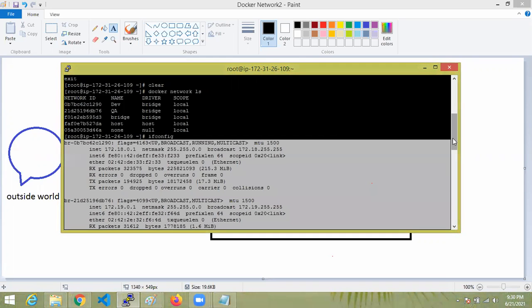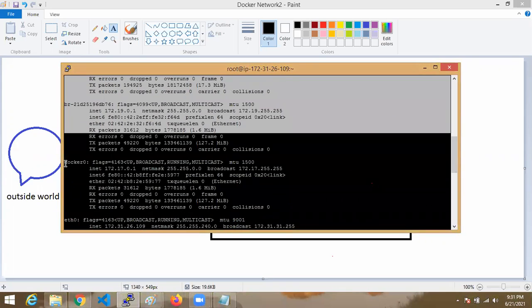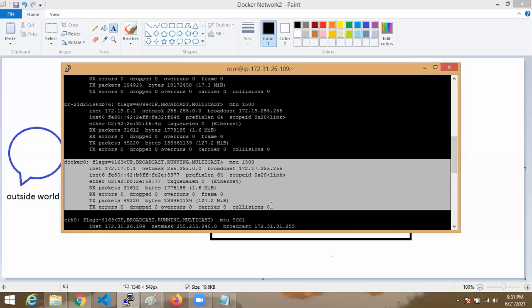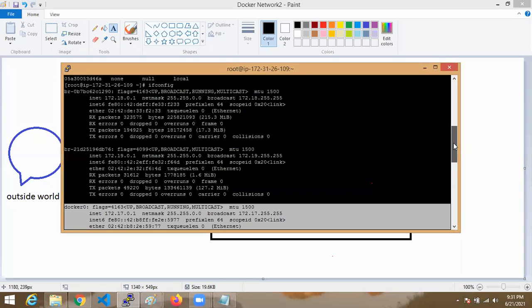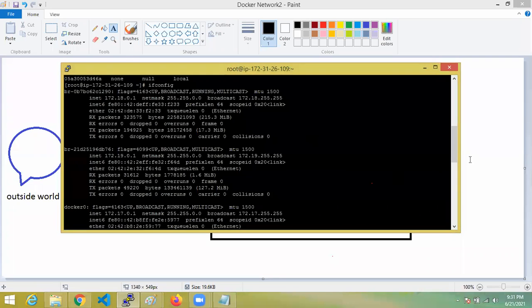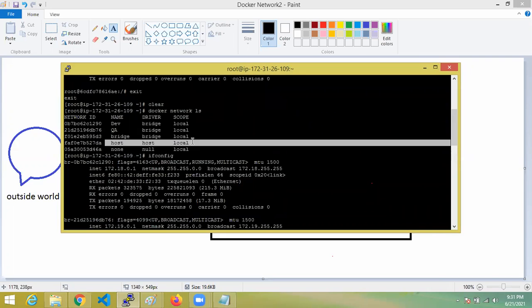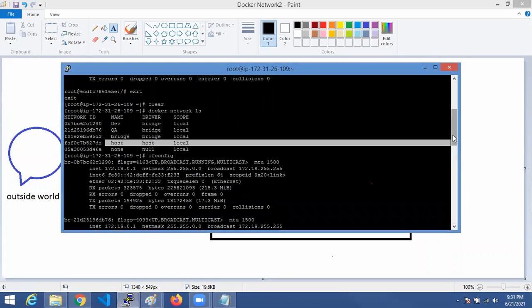But previously, when I used ifconfig in my machine, I had only docker0. That is the default network of your Docker, that is bridge. Now I created two networks, dev and QA. For these, two entry points were created. But for the host network, there is no separate network.